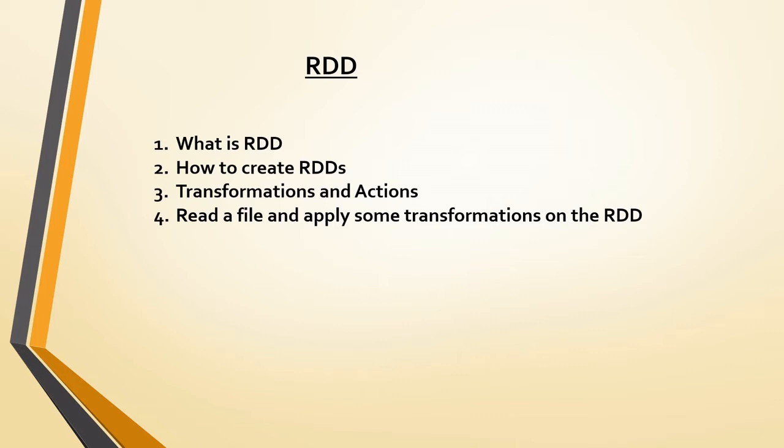RDDs offer two types of operations, which are transformations and actions. Transformation means once you perform some transformation on an RDD, another RDD will be created. That is called a transformation. And an action means when you hit a set of transformations, only then will the transformations be triggered. That is called an action.